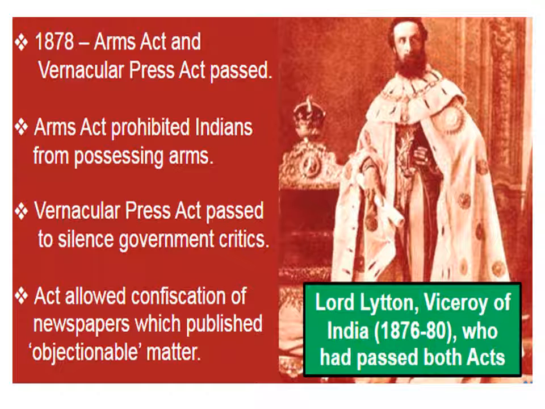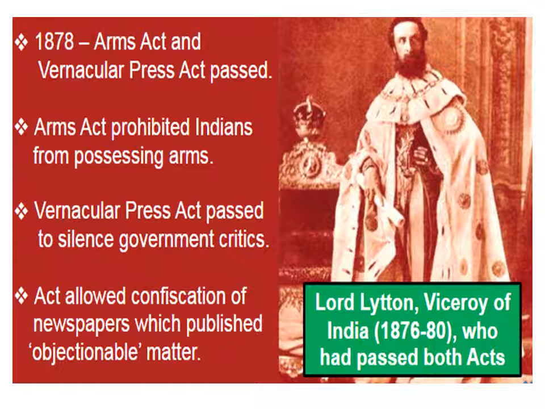In 1878, the Arms Act and Vernacular Press Act were passed. The Arms Act prohibited Indians from possessing arms. So what is the Arms Act? Indians could not be in the military. The Arms Act prohibited Indians from possessing arms. They could not raise their hands against the British people.